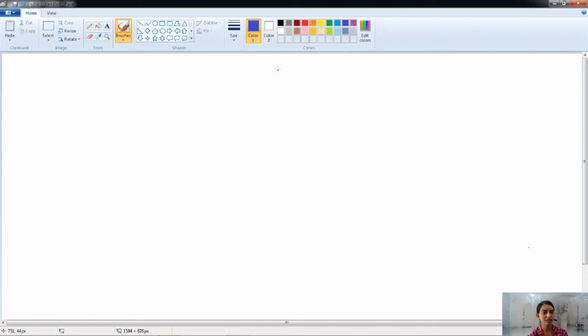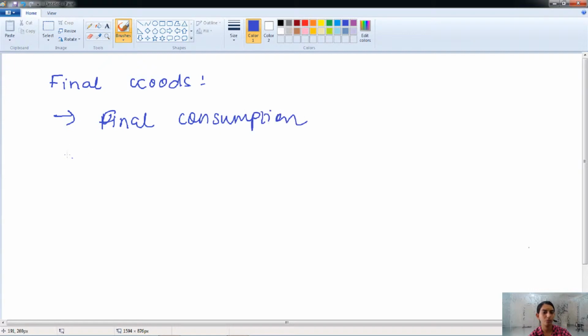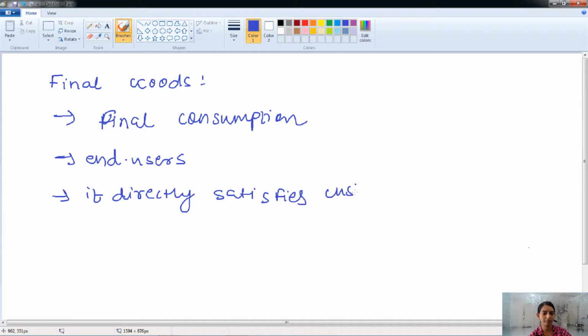The first type of good is the final goods. Okay. Final goods are those goods which are made for final consumption. It is used by the end users and it directly satisfies customers' wants. Okay. This is known as the final goods.